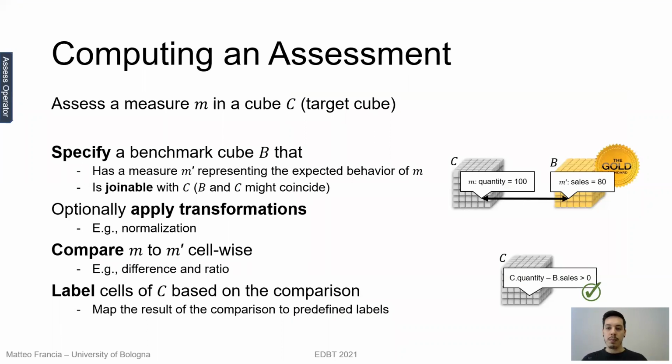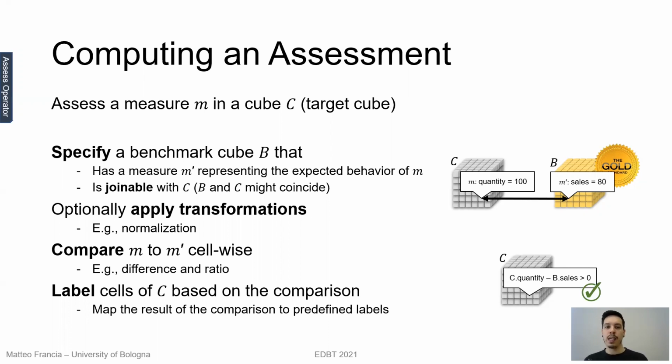The assessment involves many steps. Given a cube C that we call the target cube and a measure M, at first we need to specify a benchmark cube B that has a measure M prime that represents the expected behavior of M. Also, the cube B must be joinable with C, meaning that they should be defined on the same level.